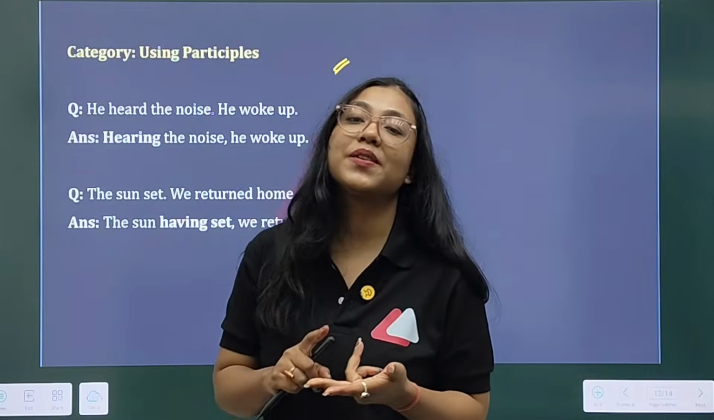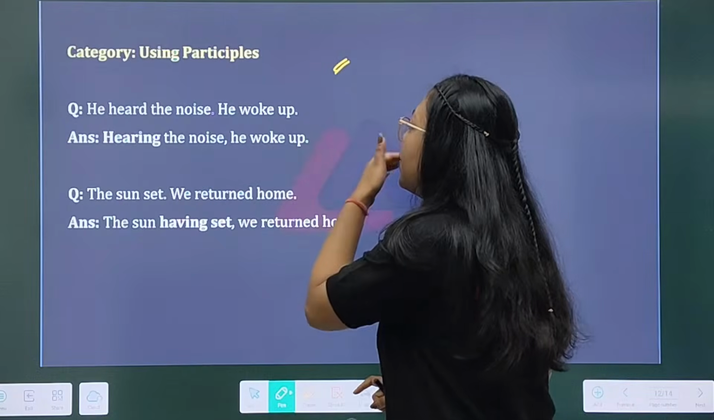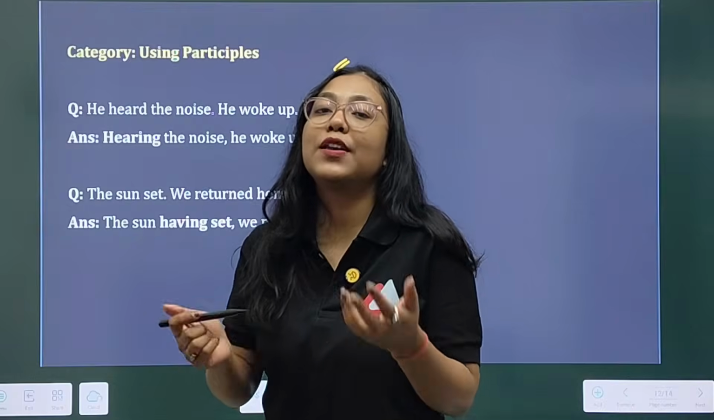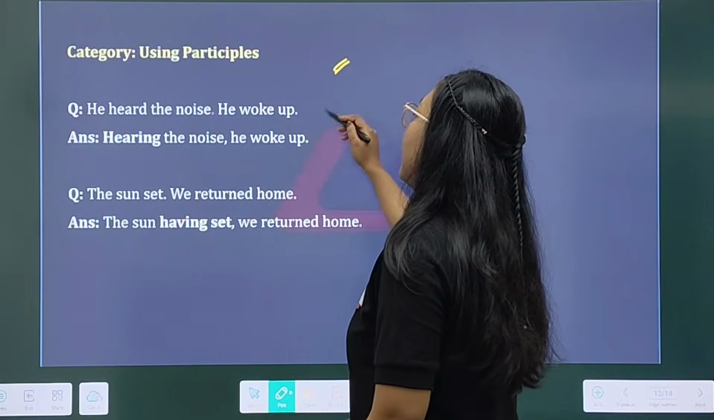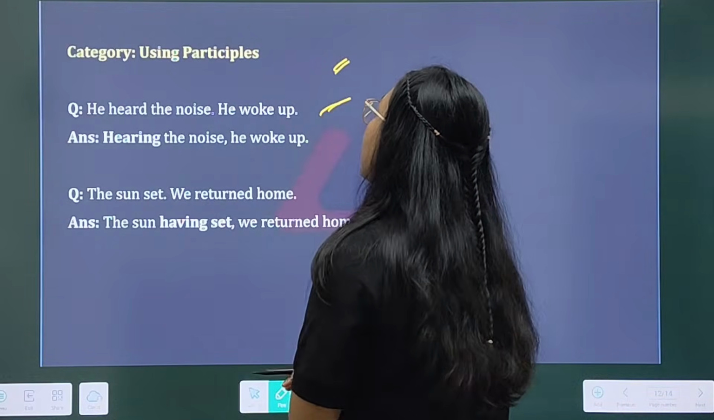It's about the present participles and past participles at the same time. Now you can also combine the sentences by using participles. See, here are the examples. He heard the noise, he woke up.